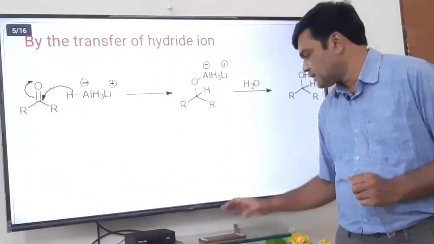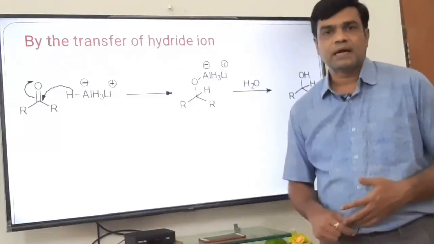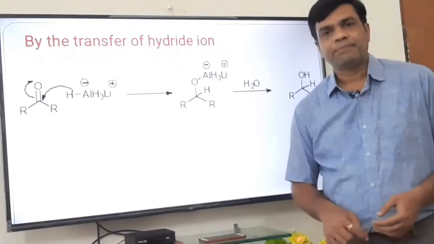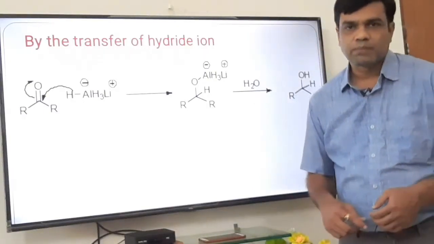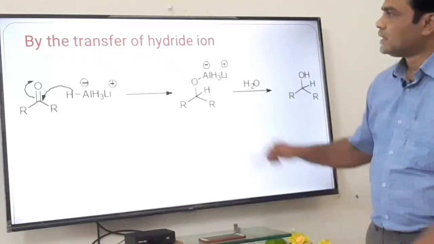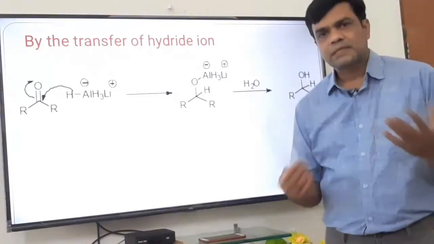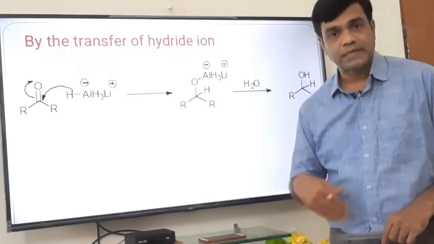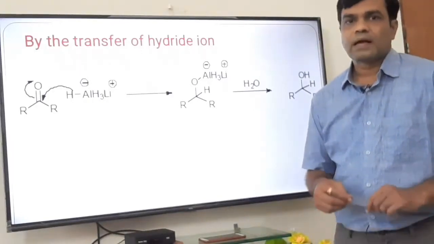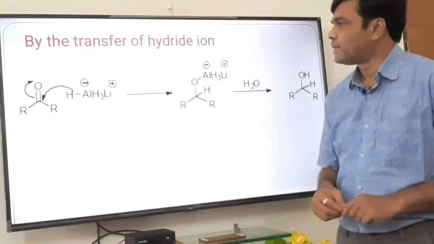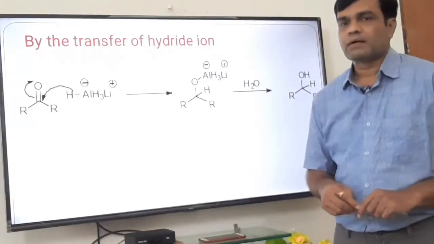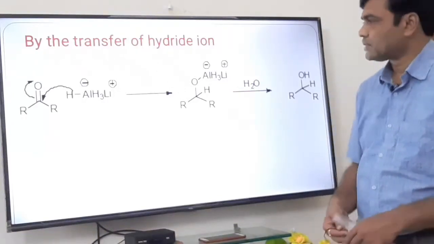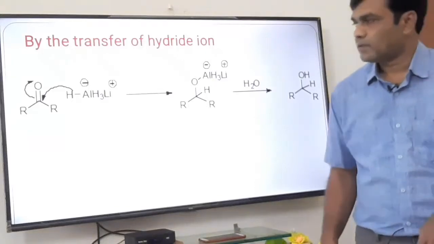Then the next category of reduction is by using hydride ion donor reagents. For example, lithium aluminum hydride or sodium borohydride. Here a general example has been taken. We will discuss a lot about lithium aluminum hydride, sodium borohydride as well as their derivatives later on. Now just for this moment we are going to discuss how lithium aluminum hydride is used as a hydride ion donor.